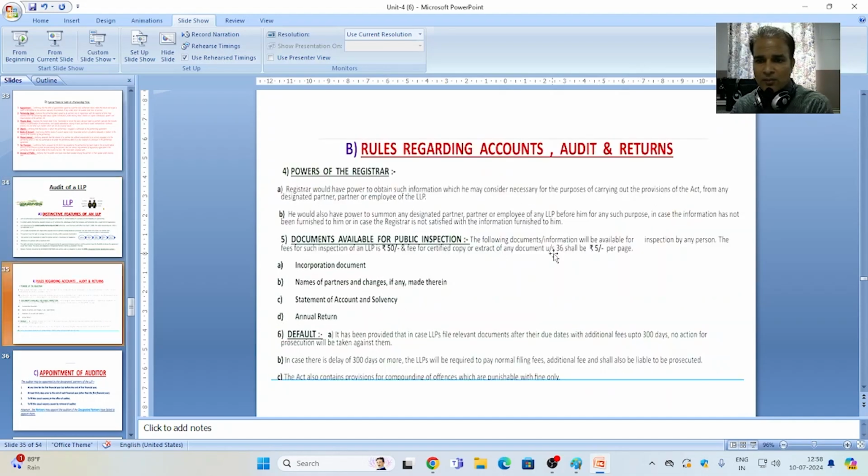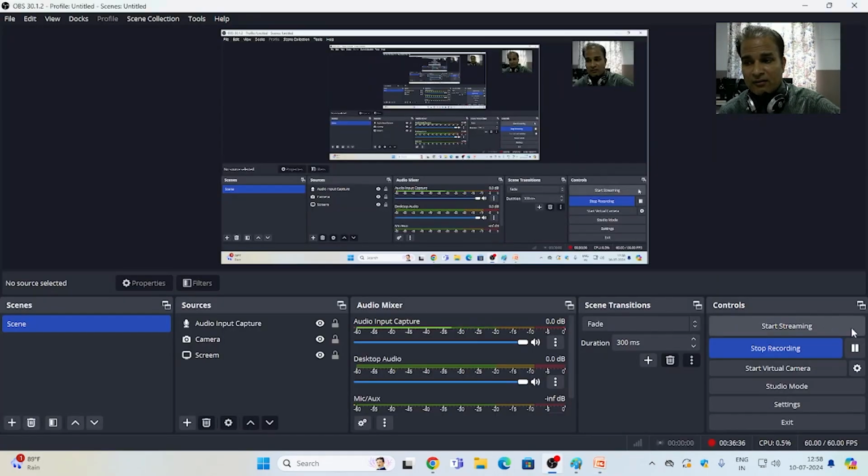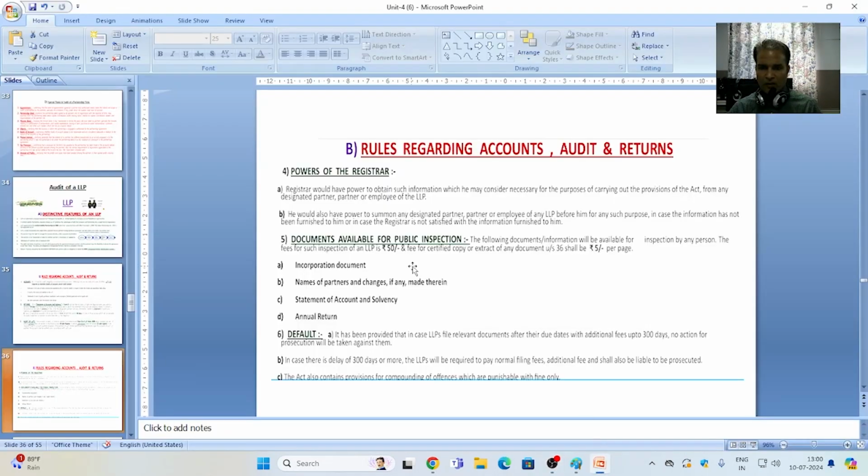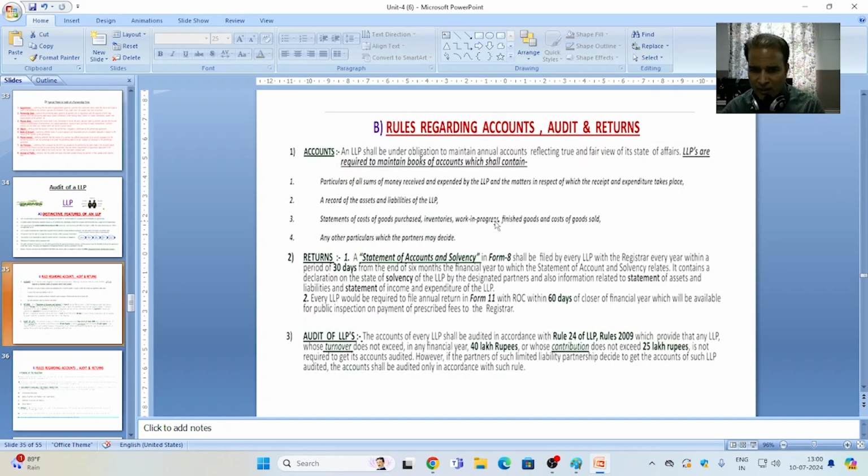So, some rules regarding accounts, audits, and returns for the LLP. Power of the registrar. Documents available for public inspection. Some defaults may be there. Accounts, returns, audit of LLPs. Let me discuss the rules and regulations regarding accounts, audit, and returns one by one.